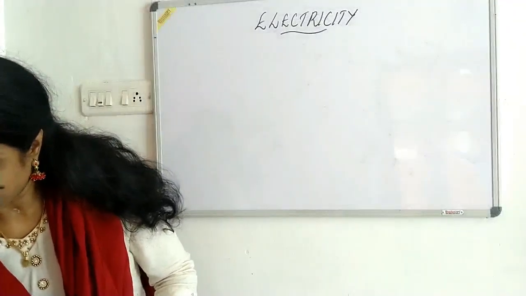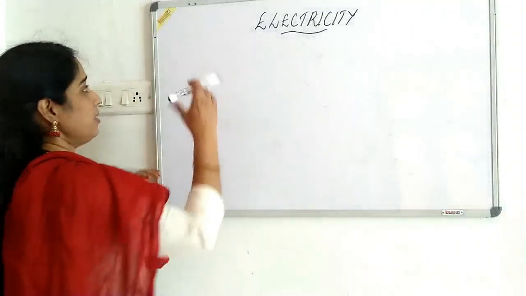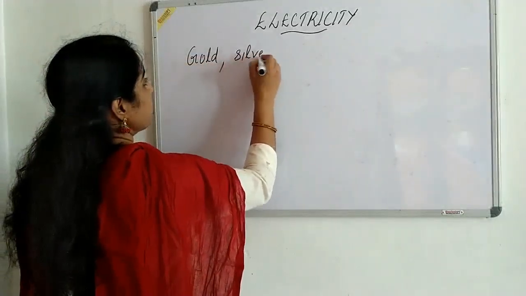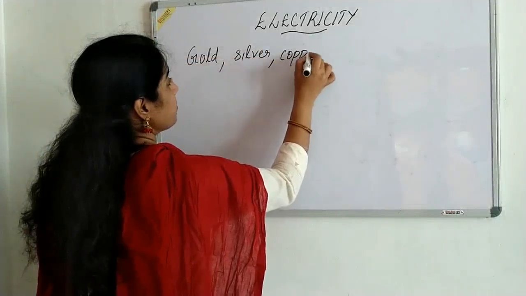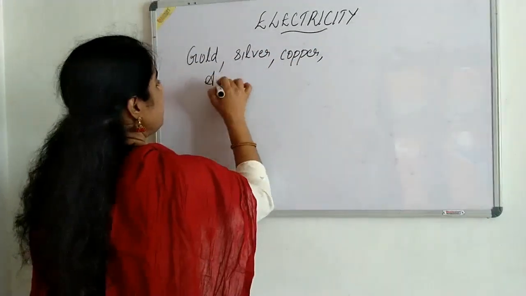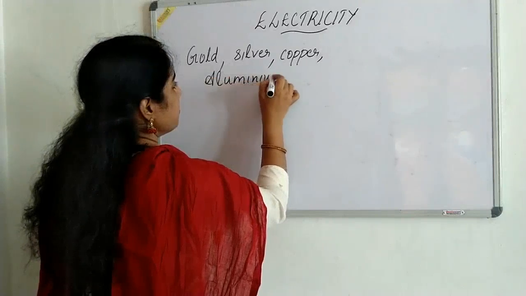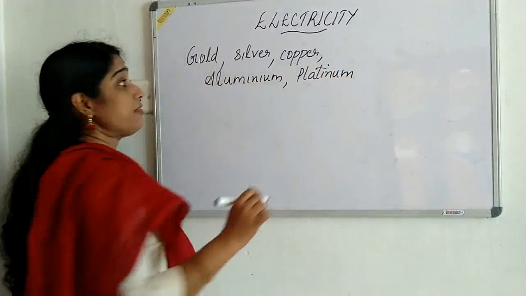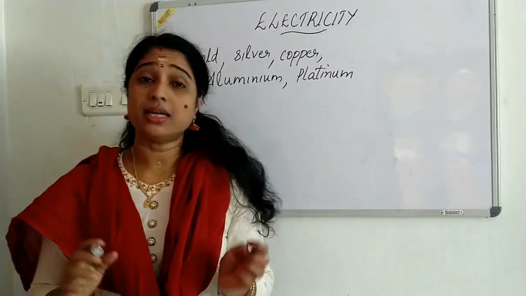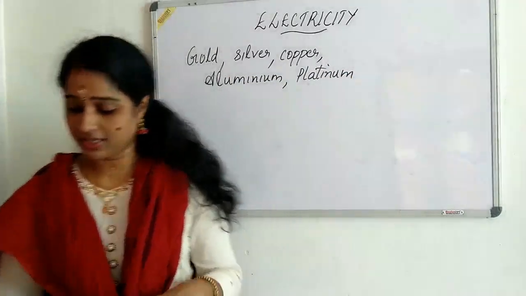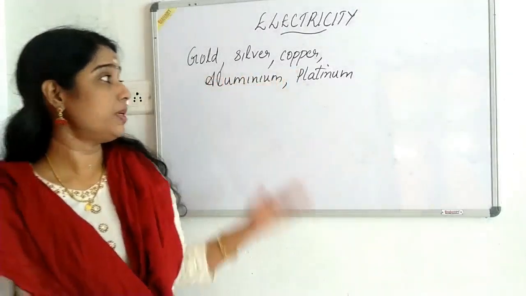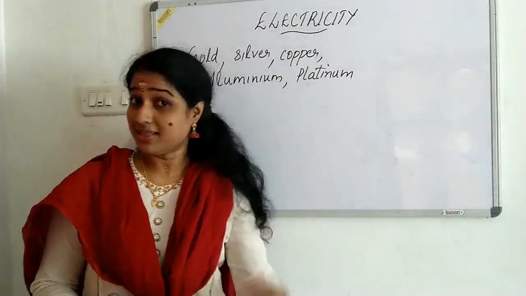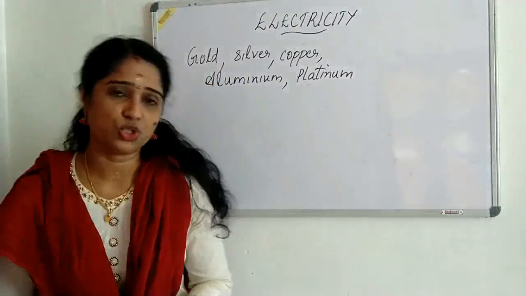Some examples of those metals are gold, silver, copper, then aluminium, platinum, etc. These are some of the metals that are very good conductors of electricity. Gold, silver, copper, aluminium and platinum. These are some examples of the substances that allow electricity to pass through them.